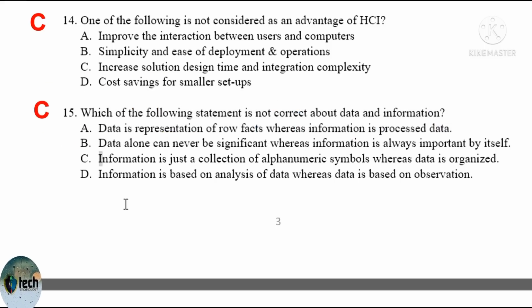The information is based on analysis of data, whereas data is based on observation. So Choice is correct answer.